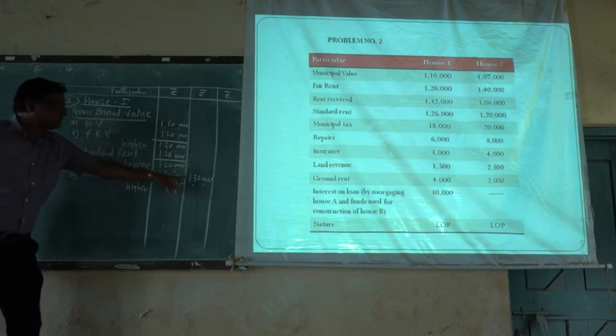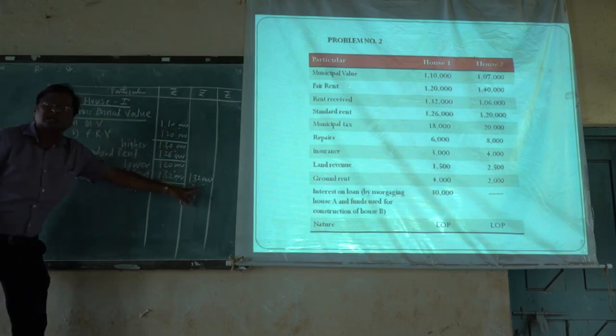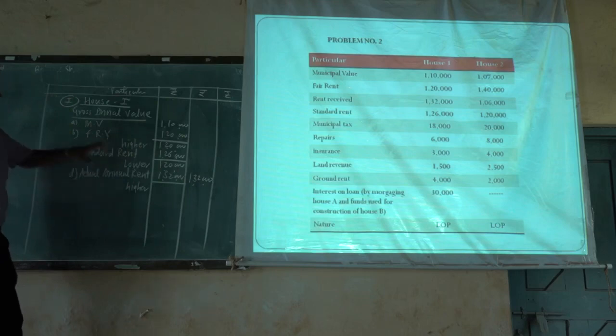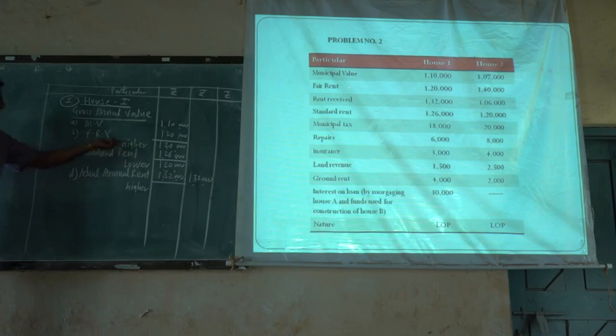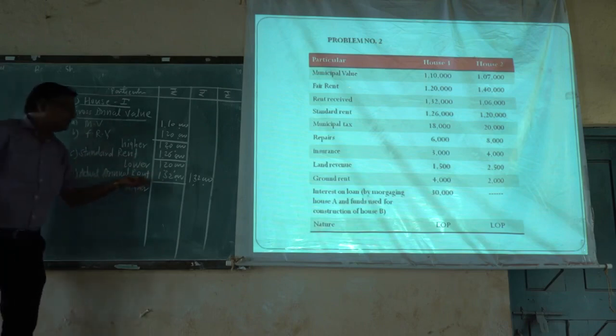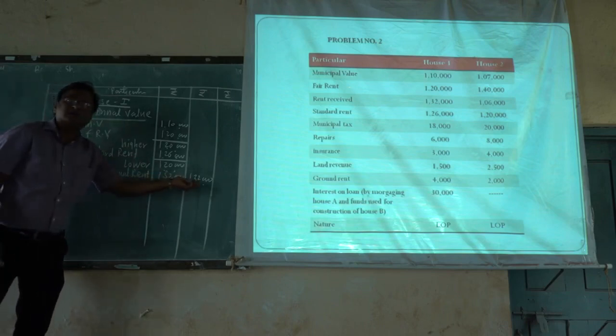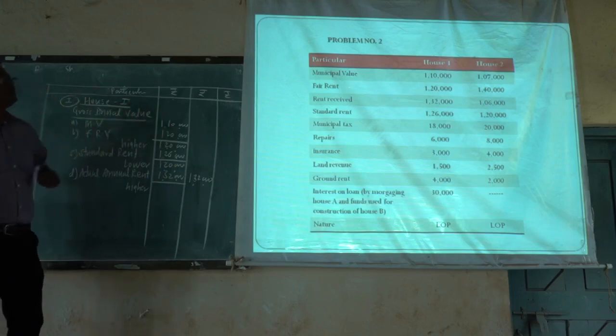So the gross annual value of the first house is 1,32,000. What we have done here: for municipal valuation and fair rental value, we took the higher value; then for that and standard rent, we took the lower value; then for that and actual annual rent, we took the higher value. That is our gross annual value.